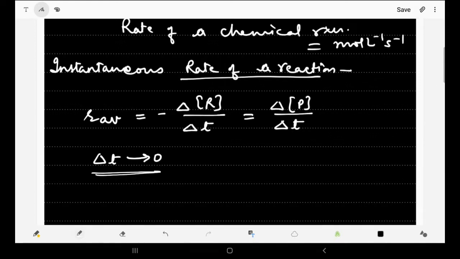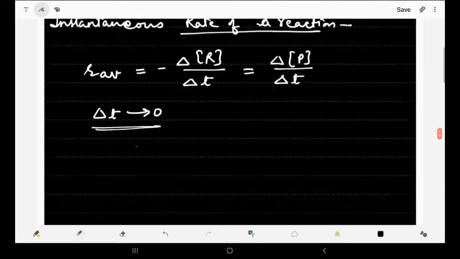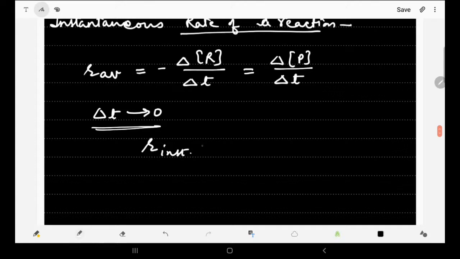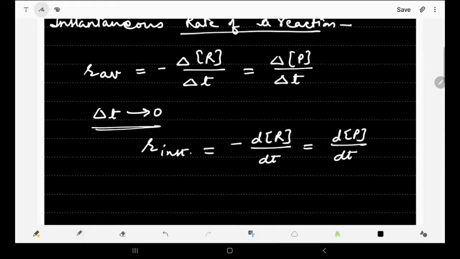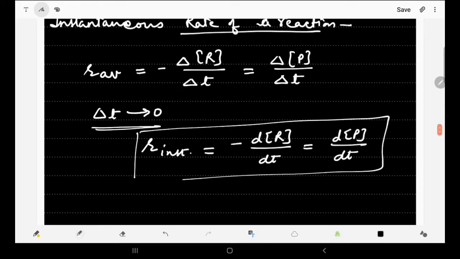We are talking about a particular instant of time. So how do we represent the instantaneous rate of reaction? r instantaneous will be equal to minus d concentration of R divided by dt, or it will be d concentration of P divided by dt. So that is how we can find out the instantaneous rate of reaction.